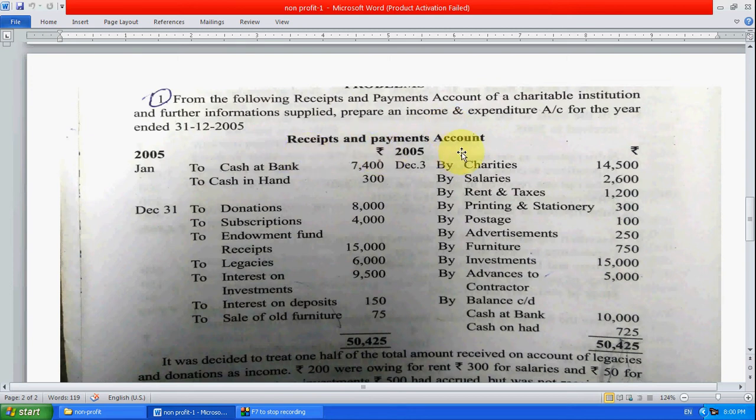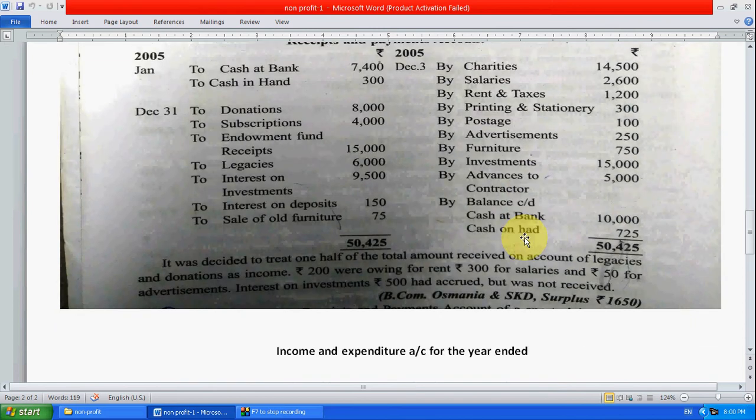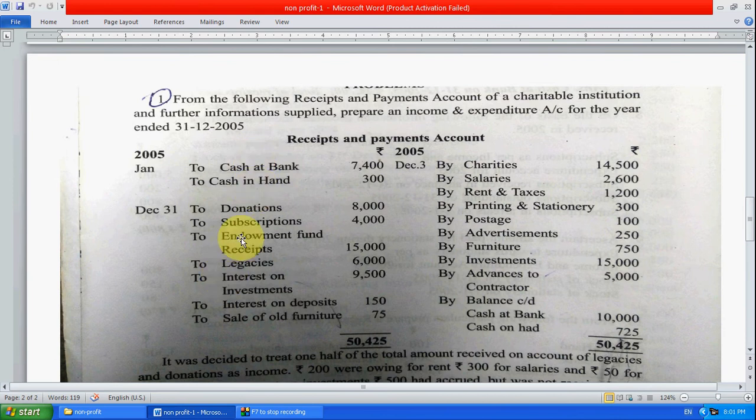So the receipt and payment account is given here. Receipt means cash, payment means what are the payments made by this organization. What we have to do is, receipt is debit, all receipts, and credit is all payments, given here.